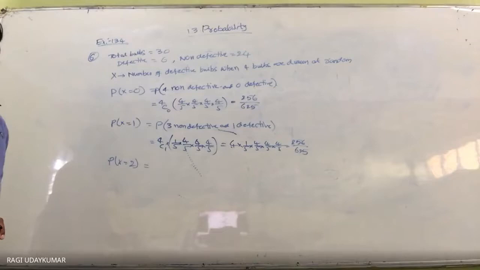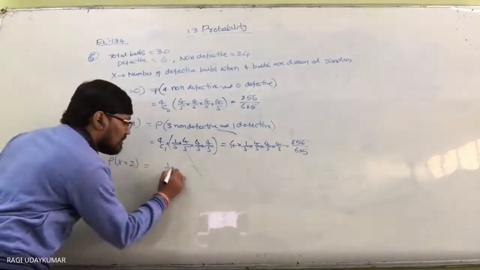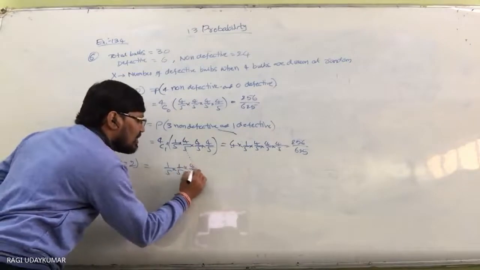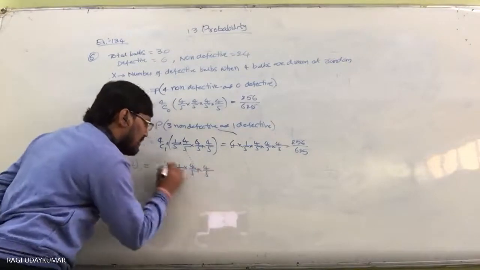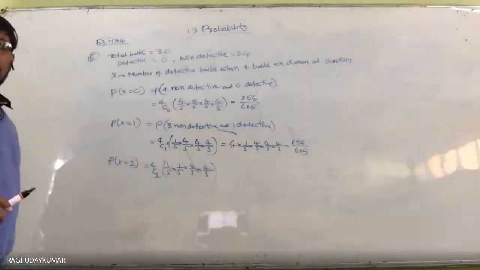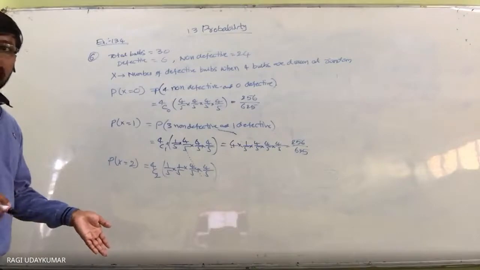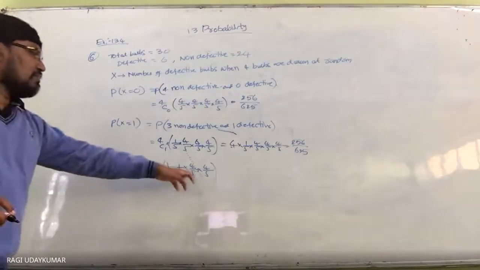2 times defective is nothing but 1 by 5, 1 by 5, 4 by 5, 4 by 5, but this can happen in 4C2 ways, just as I told you. So this is 4C2 ways, 1 by 5, 1 by 5, 4 by 5, 4 by 5.